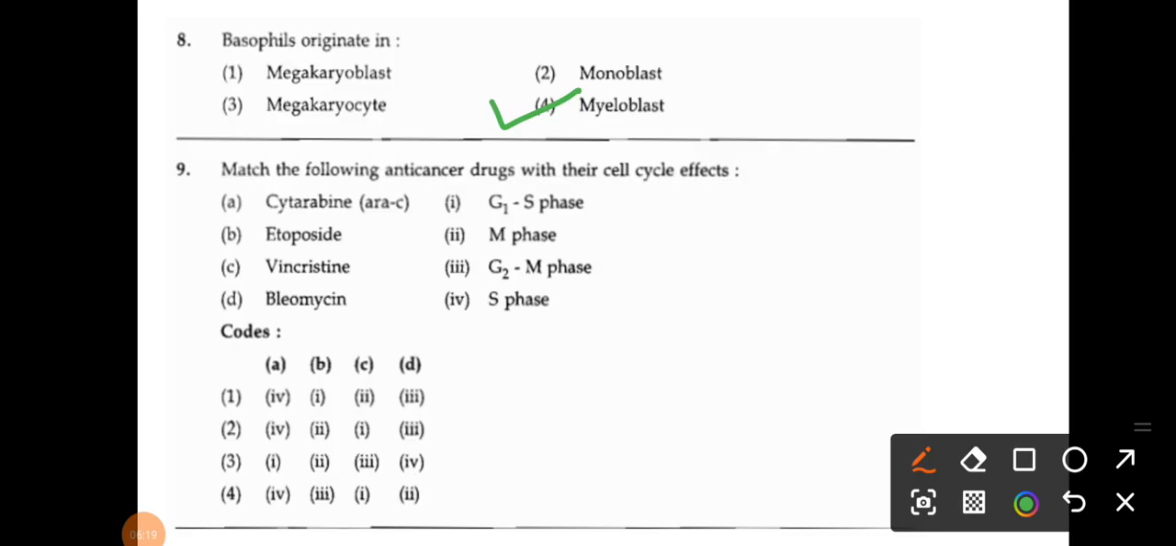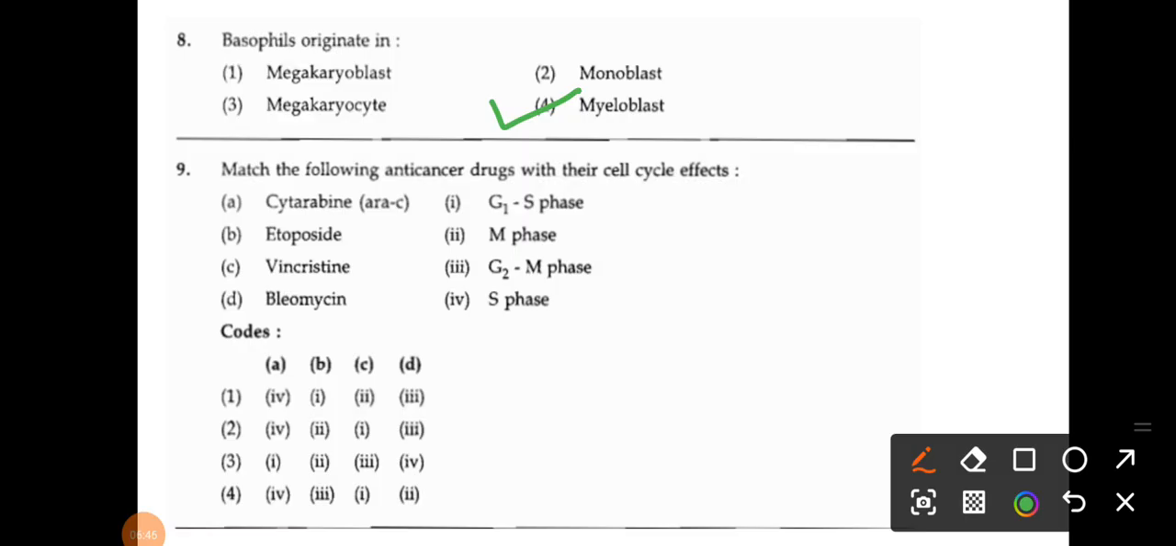If you are looking at the synthesis of all the RBC, WBC, and platelets in the chart, then definitely you will get the answer to this question. This question is again from human anatomy and physiology, or pathology, the topic of blood. Okay, then the ninth question: match the following anti-cancer drug with their cell cycle effect.